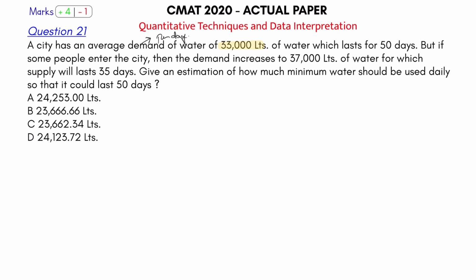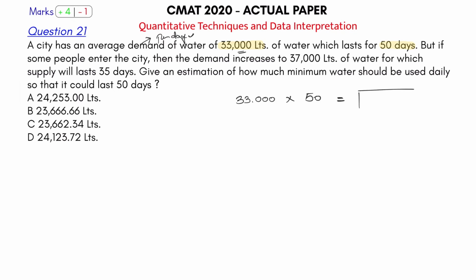Per day, the average demand of water is 33,000 liters, which lasts for 50 days. So this tells me, even before I read the entire question, that the city consumes 33,000 liters of water per day. So in 50 days it will consume this much water. This is the capacity required for the city. Okay, that is what is being told here.